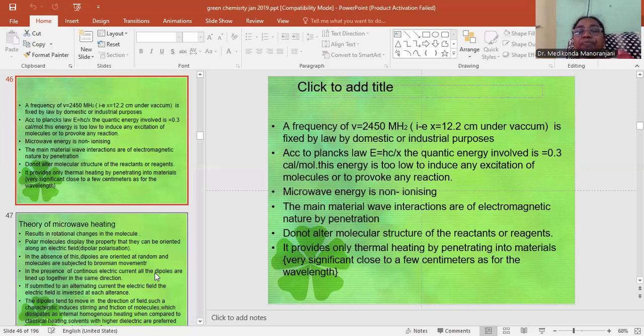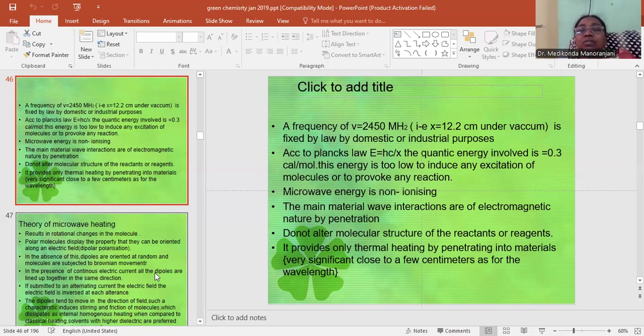industrial purposes. According to Planck's law, E is equal to h nu by C. The quantic energy involved is 0.3 kilocalories per mole. This energy is too low to induce any excitation of molecules or to provoke any reaction.